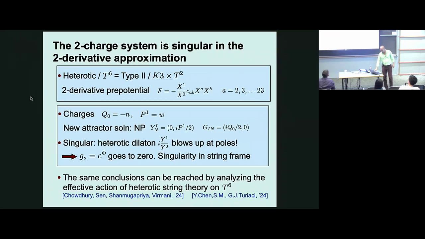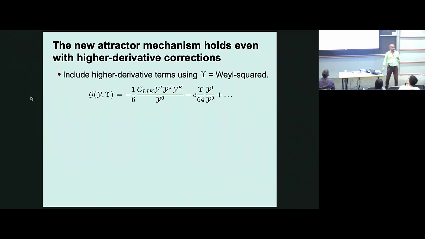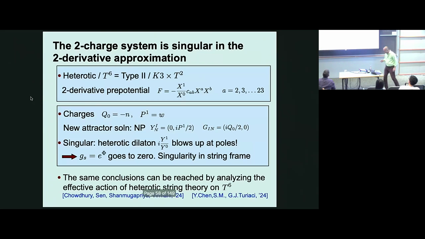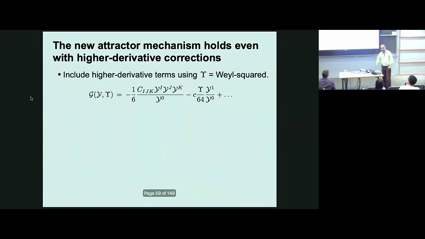Okay, so in string, if this is what you mean, let me say what I mean, and then maybe you can ask again if it's not clear. I'm going to include higher derivative corrections, and one advantage of this formalism that I'm using, the N equal to 2 supergravity formalism, is that a class of corrections can be analyzed with some work. At least the formalism allows for it systematically.